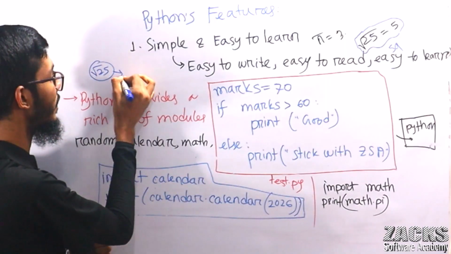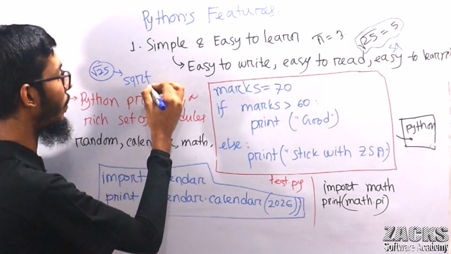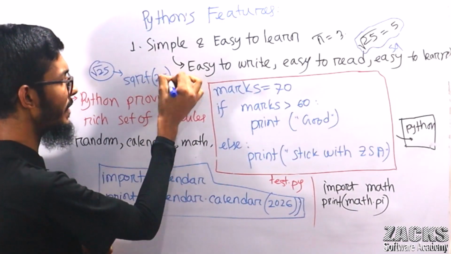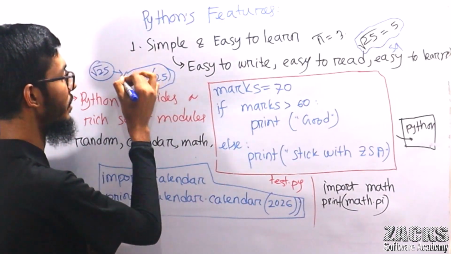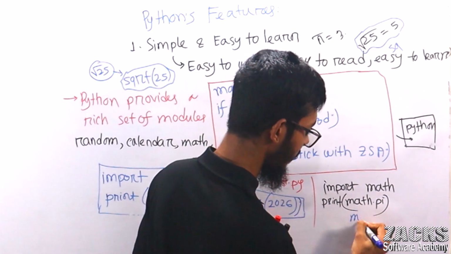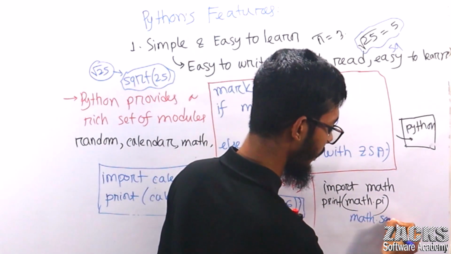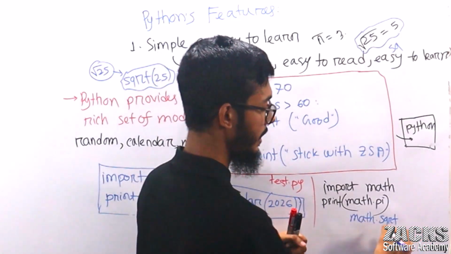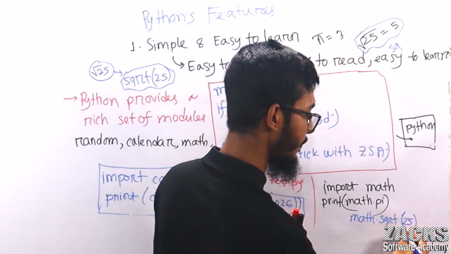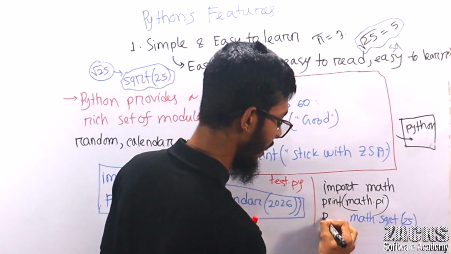Square root of 25. Both are the same thing. So directly we can use this function. What is the value of the square root of 25? So it will return the value. If you want, you can print the value also, sir.